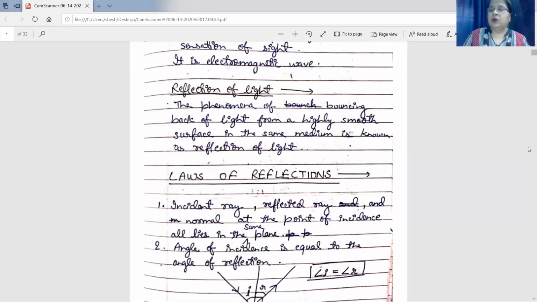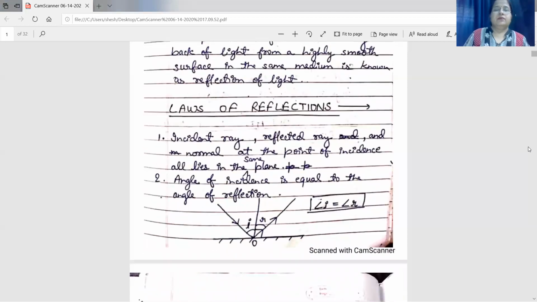Now there are two laws of reflection of light. The first one is: the incident ray, reflected ray, and the normal at the point of incidence all lie in the same plane. You have read this in class 7. Now what is an incident ray? This is the mirror, which means the polished surface is this side.